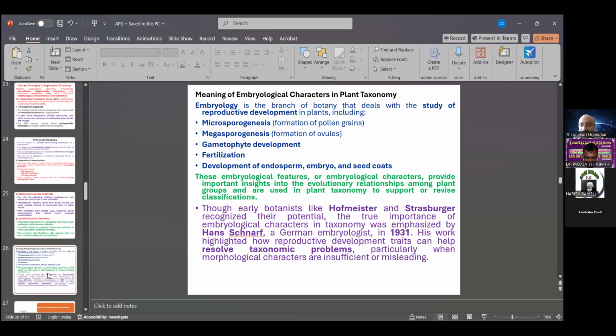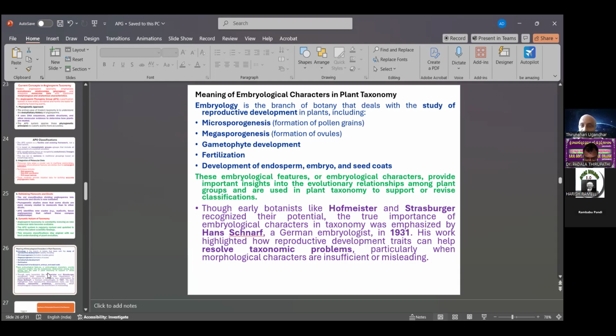The next concept is embryological characters in plant taxonomy. What does embryology mean? Dicot or monocot: which character? The embryo develops into the seed. A seed with two cotyledons is a dicot, and a single cotyledon is a monocot. That is a best and important role. The number of cotyledons is used to separate groups, which is embryology.